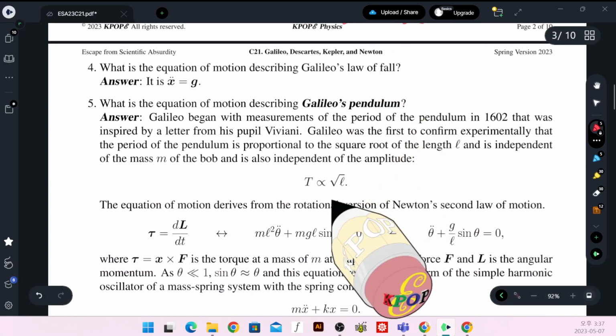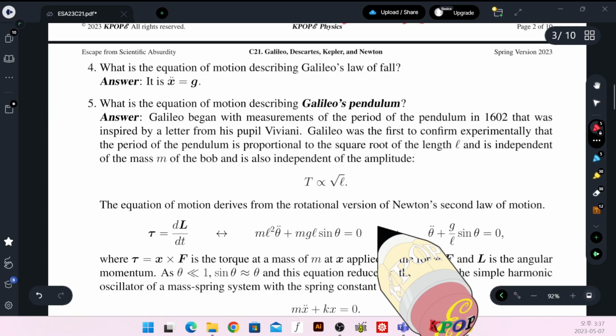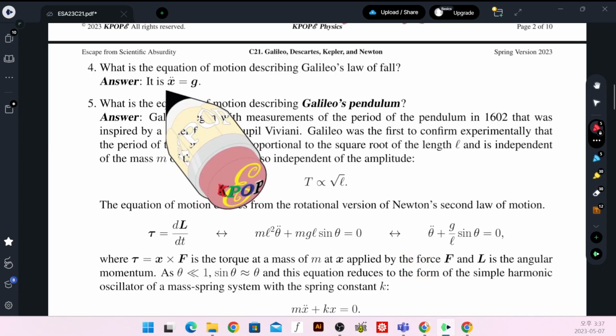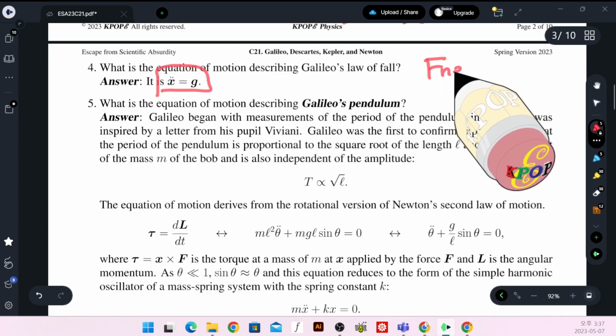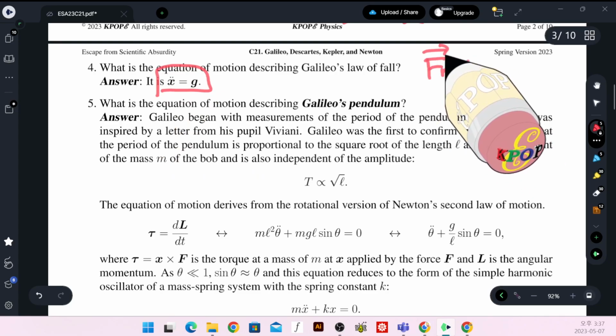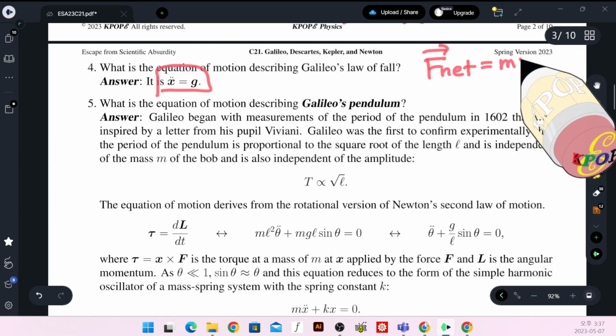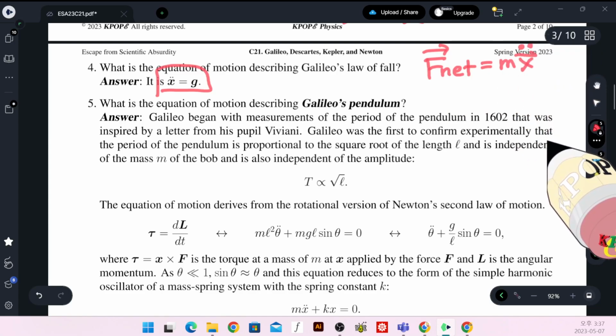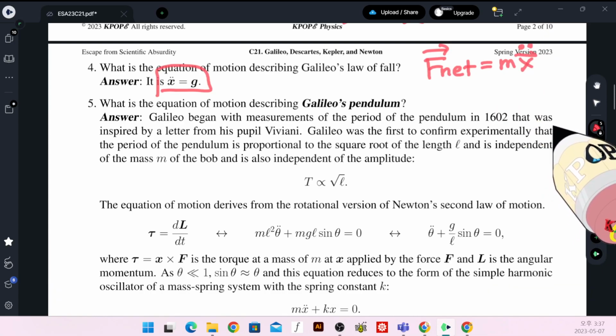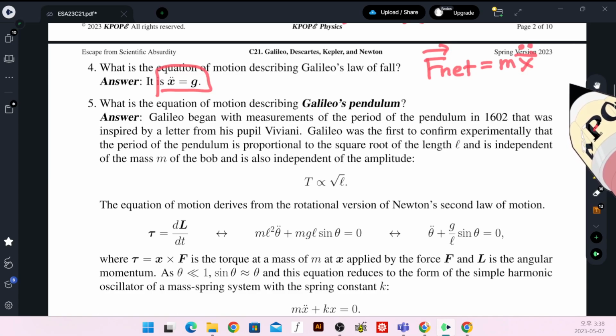Number 4: what is the equation of motion describing Galileo's law of fall? Okay, according to Newton's second law, the net force applied to a particle of mass m results in the acceleration with the relation F net equals the mass times acceleration.